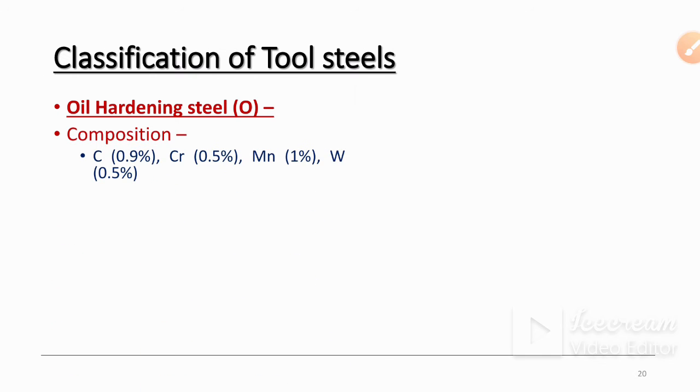Then oil hardening steels. Then composition is carbon 0.9%, chromium 0.5%, manganese 1%. So here manganese is added in oil hardening steels. Then tungsten 0.5%.